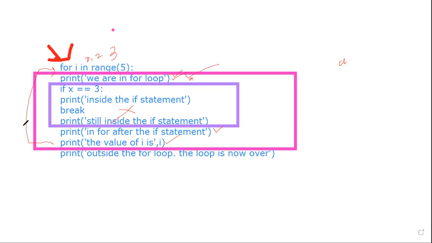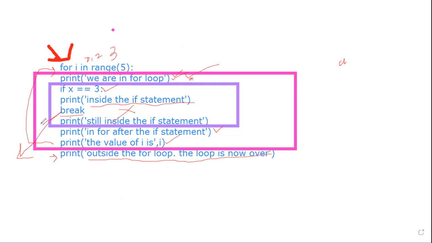We'll still print this. If x equals 3, that means this is true, so it will print this inside the if statement. It will go to break, and it will come out of the loop. So it's going to print this directly outside the for loop: the loop is now over. This happens when we use break.